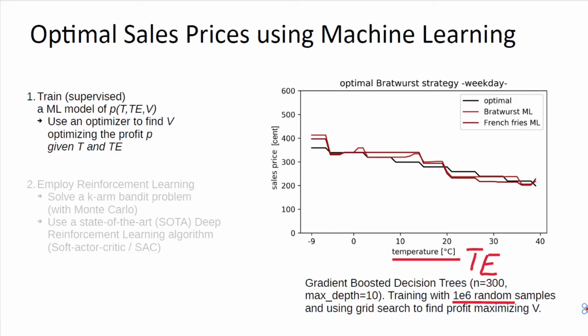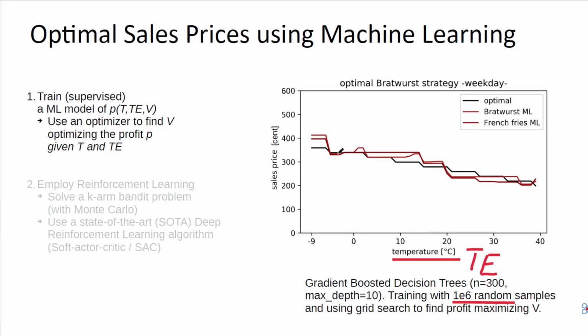In black you see the optimal value of the sales price for bratwurst, and then in red for bratwurst and a little darker red for French fries, the values extracted from the machine learning model that we trained with the gradient boosted decision tree. They roughly approximate the ground truth.